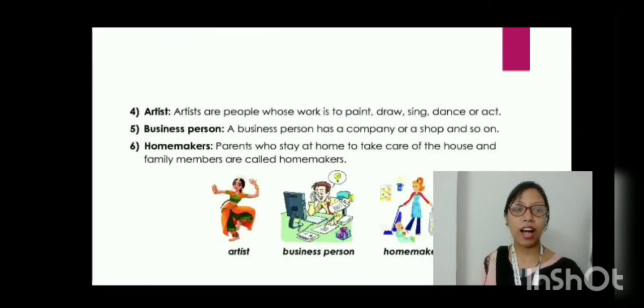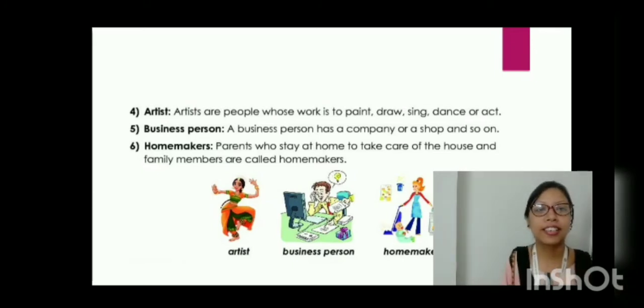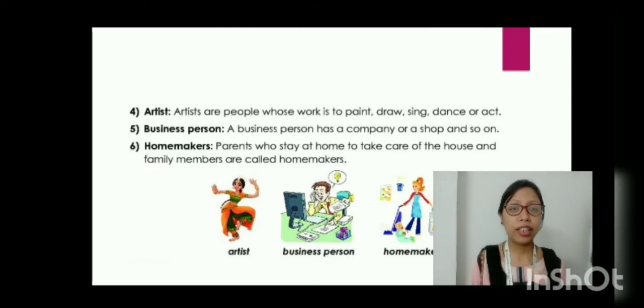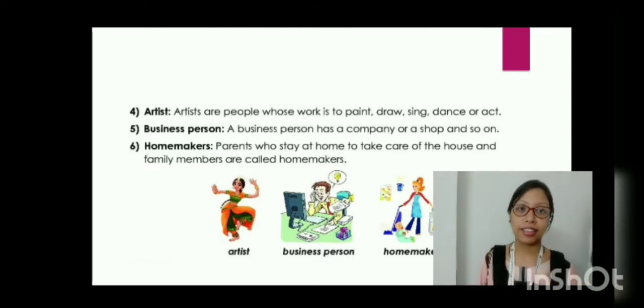Then we have the artist. Artists are people whose work is to paint, draw, sing, dance, or act. We have actors and actresses, dancers, singers, painters. All together, they are called artists. They form under the head called artist, but they have different categories of doing the work. A painter will only paint, he cannot sing or dance. A dancer cannot paint, but they are together known as artists.